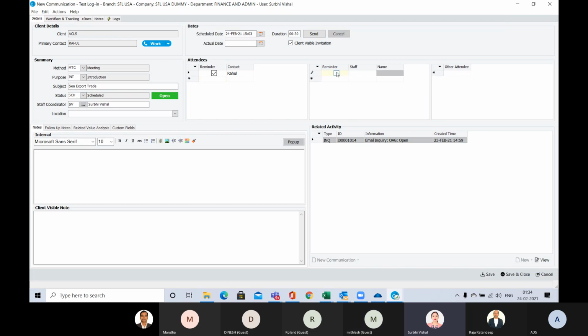Any staff. So once you send this, just a second, sorry, we need to save this. And once you send it, it will show that the invitation has been sent at this time.